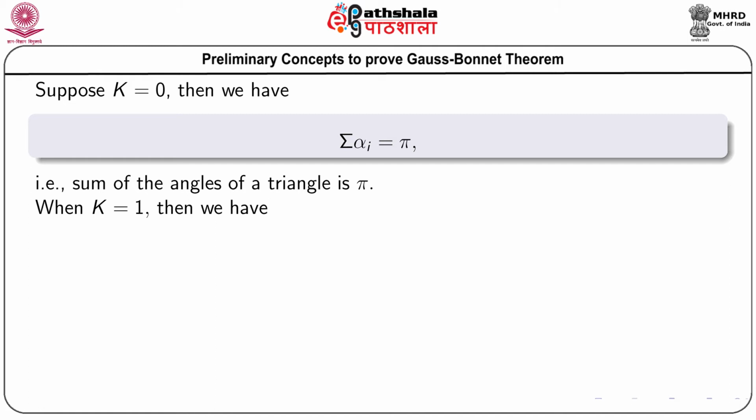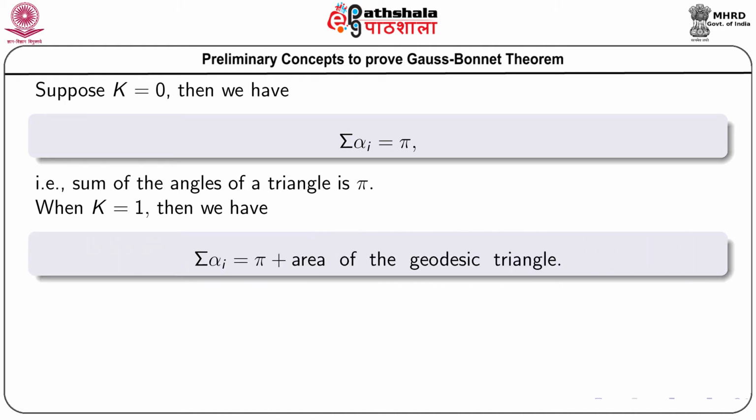Now, when K equals 1, then we have summation alpha i equals pi plus the area of the geodesic triangle. So, it is an excess over pi when K equals 1, that means the surface is a sphere or spherical, and here the sum of the interior angles of the triangle formed by geodesics is greater than pi.